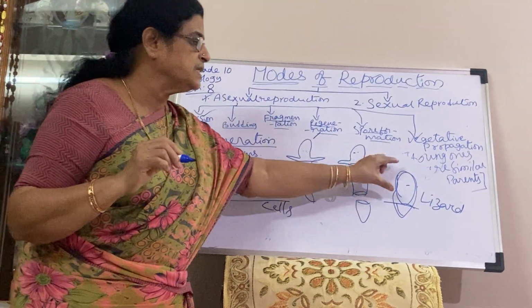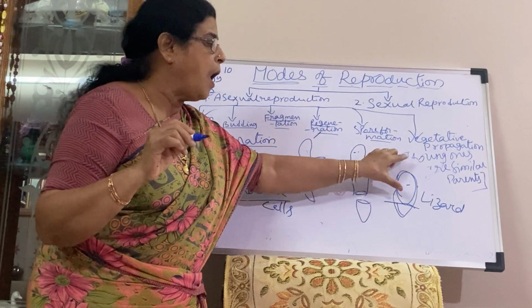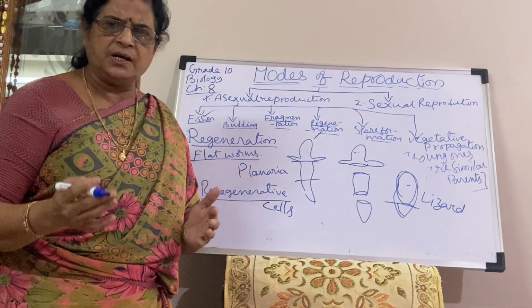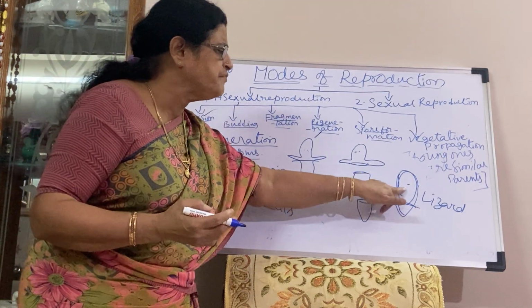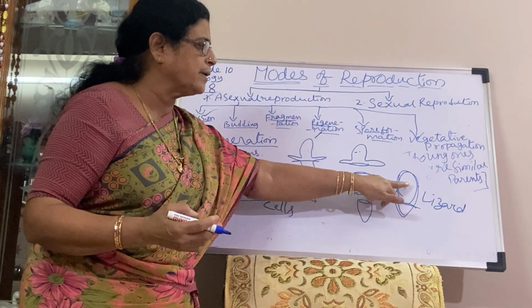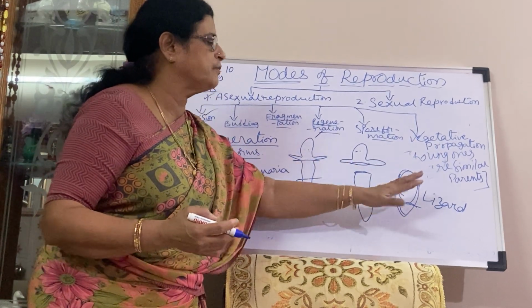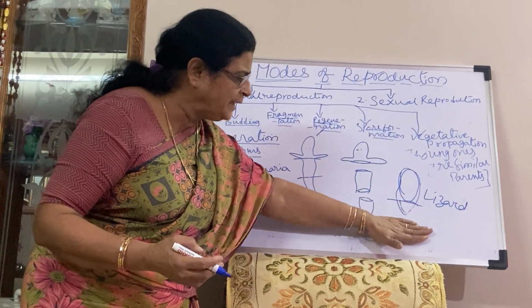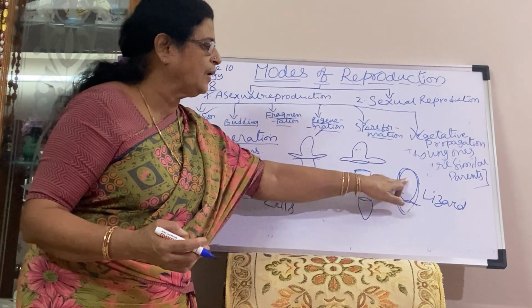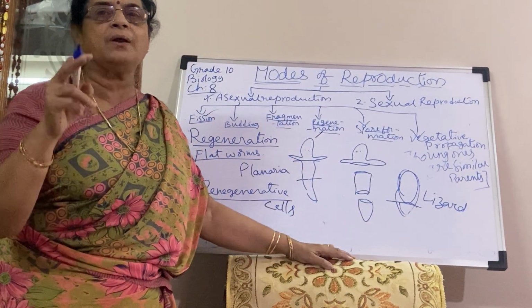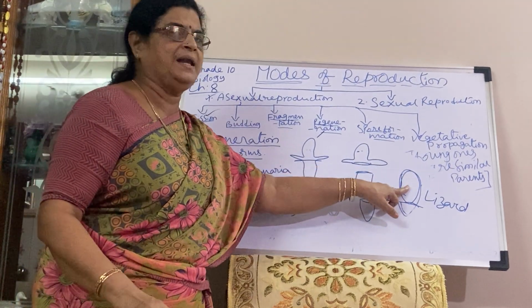Why? This is well organized. Organs and organ systems, the respiratory system, excretory system, blood circulatory system, every system is developed. Lizard comes under reptiles, so the organ systems are already well developed. Only the tail means tissue, but the tail cannot develop the body part as the organs and organ systems are well developed.